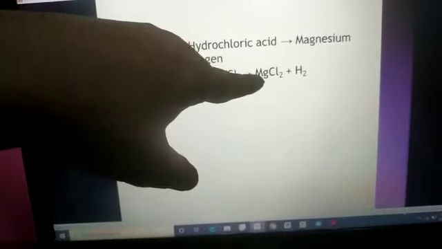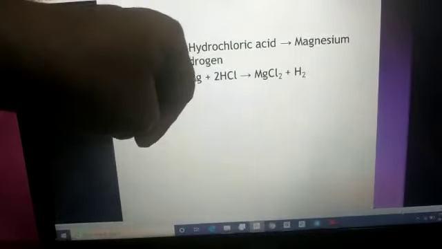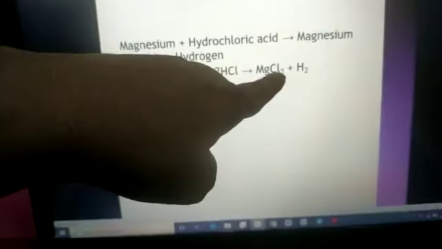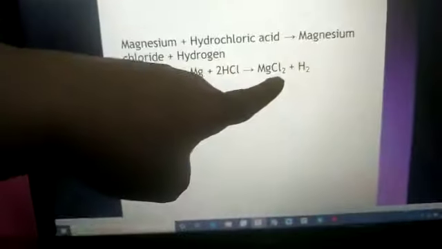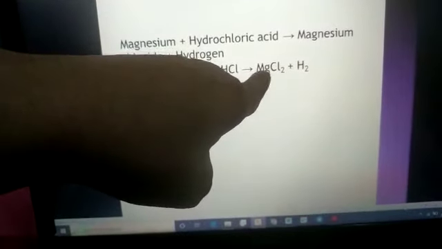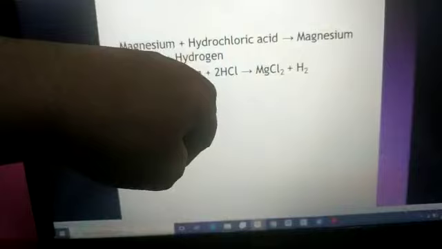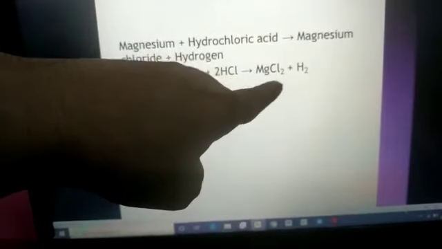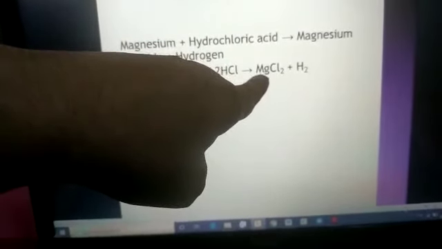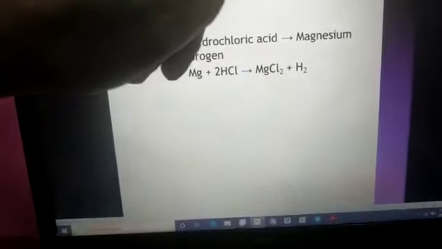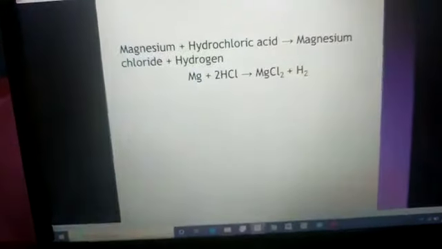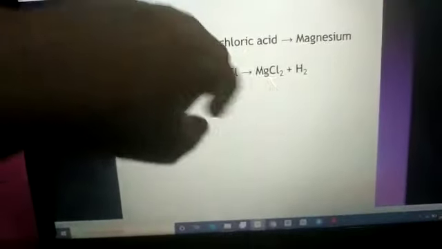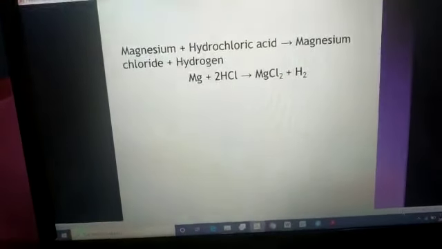The outermost shell of magnesium contains 2 electrons only, and chlorine needs only 1 electron, and here there are 2 chlorine atoms. 1 chlorine atom is taking 1 electron from magnesium, and the other chlorine atom is taking 1 electron from the magnesium. In this way magnesium is giving 2 electrons to 2 chlorine atoms, isn't it? And hydrogen gas is liberating. This is the reaction which takes place between acids and a metal.